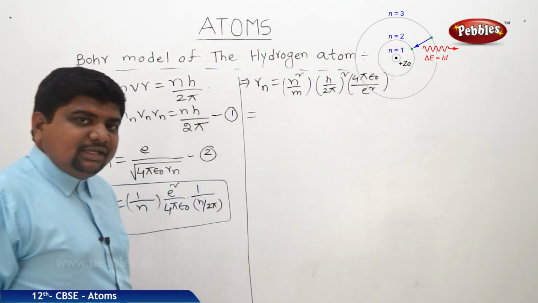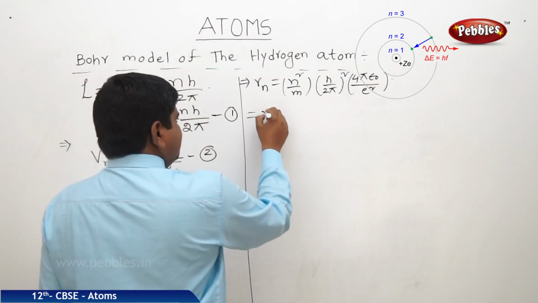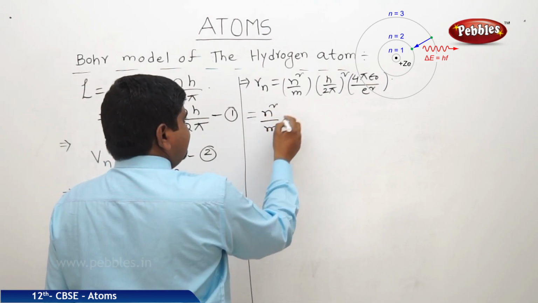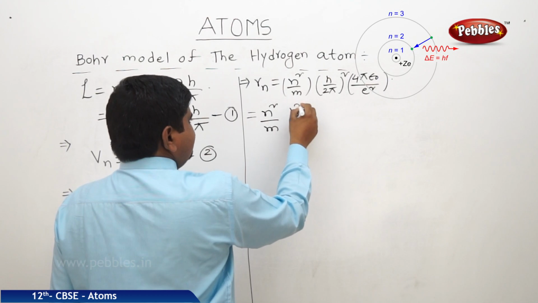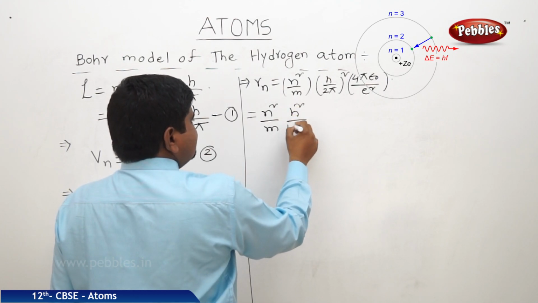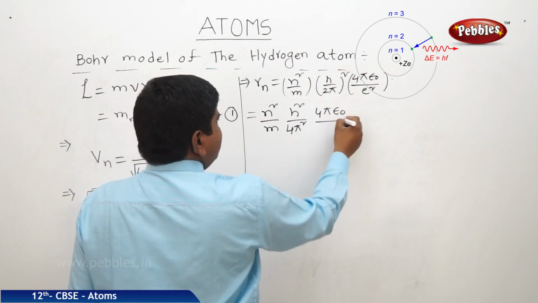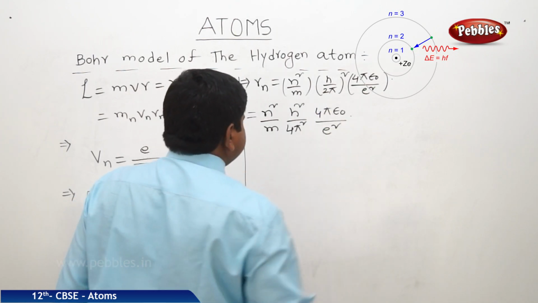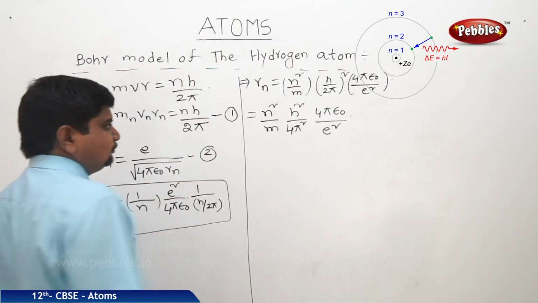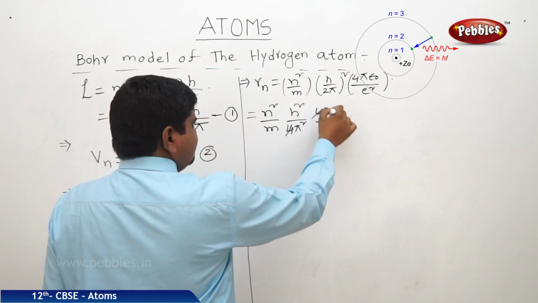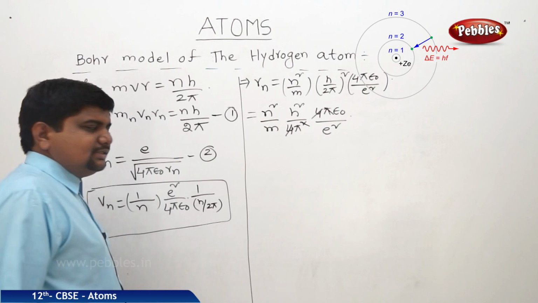Now we will see the cancellations. n square by m into h square by 4 pi square into 4 pi epsilon naught by E square. 4 and 4 get cancelled, pi square gets cancelled.